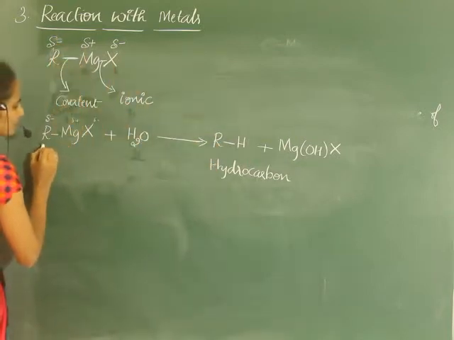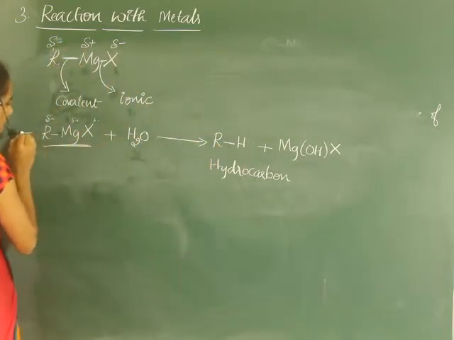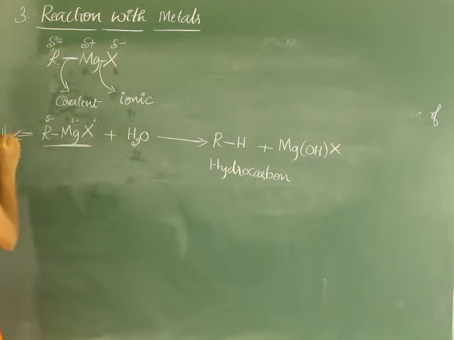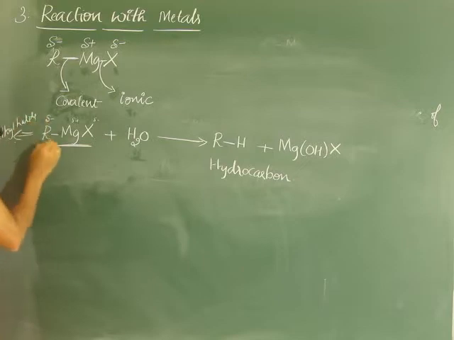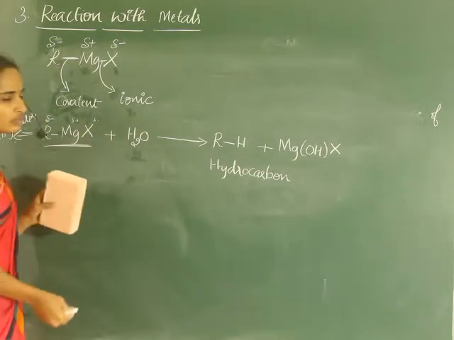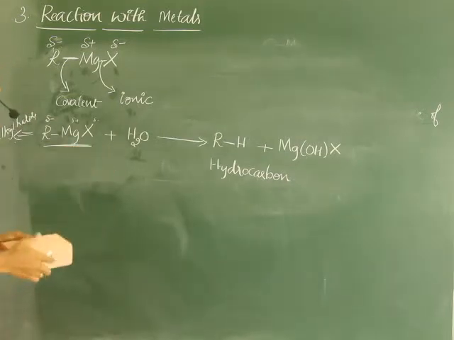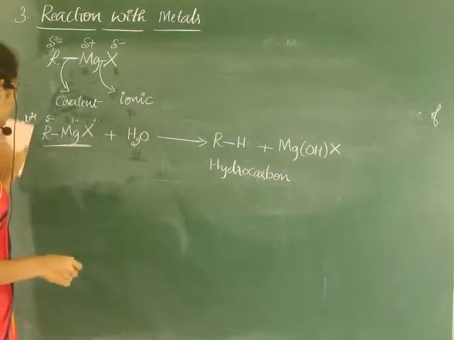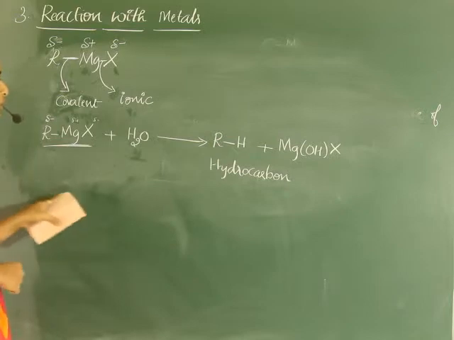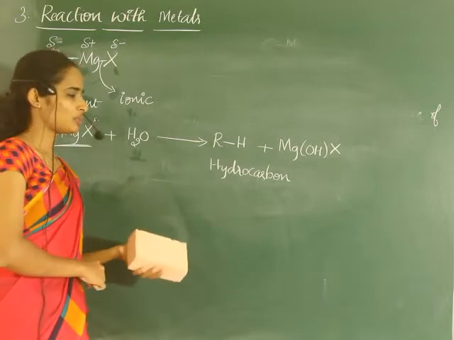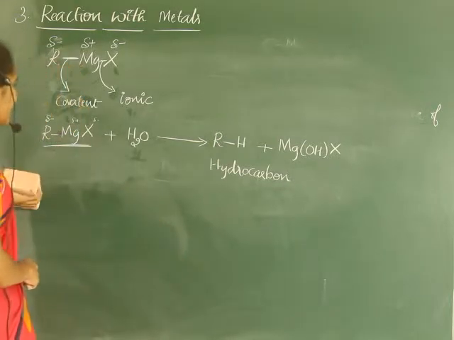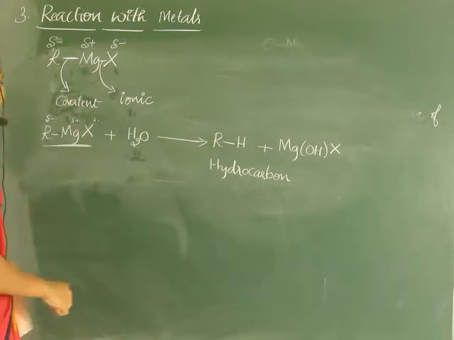From where will we get this Grignard reagent? That is from alkyl halides, right? So from alkyl halide we will get a Grignard reagent. Grignard reagent on reaction with a proton source will give hydrocarbons. Hence it is one of the methods of preparation of hydrocarbons from alkyl halides.